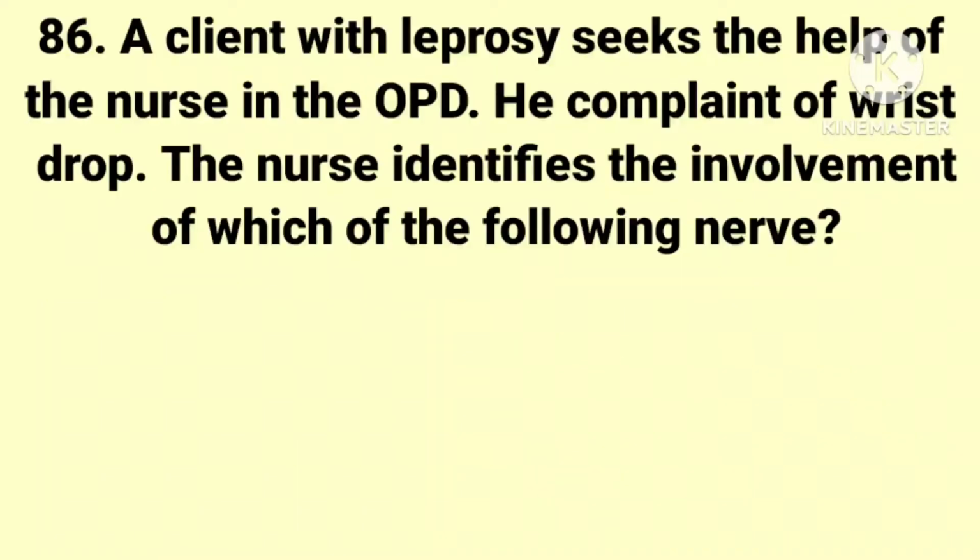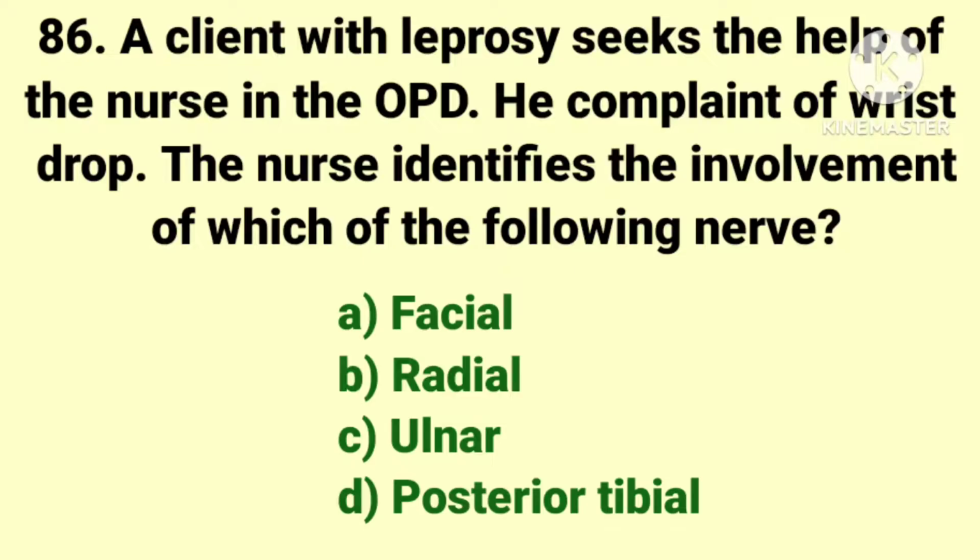The next question. A client with leprosy seeks the help of the nurse in the OPD. He complains of wrist drop. The nurse identifies the involvement of which of the following nerve? The options are facial nerve, radial nerve, ulnar nerve and posterior tibial nerve. And the answer is radial nerve.